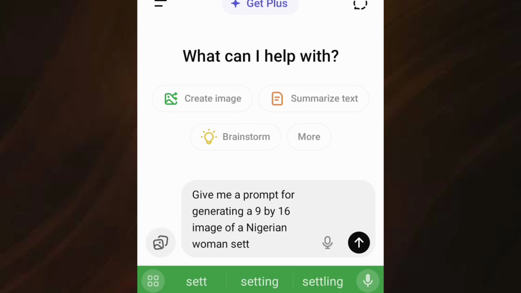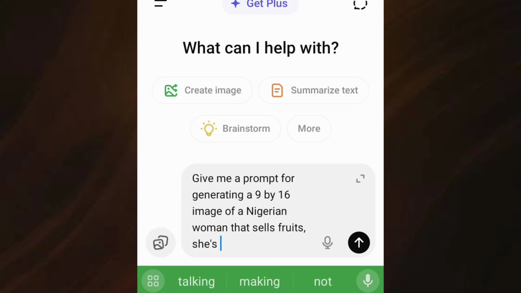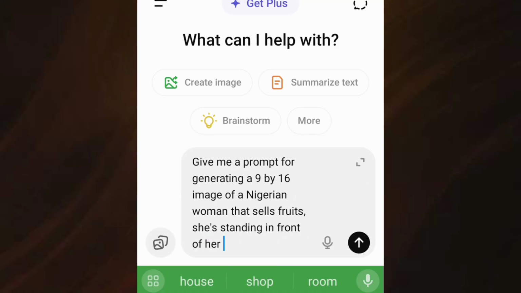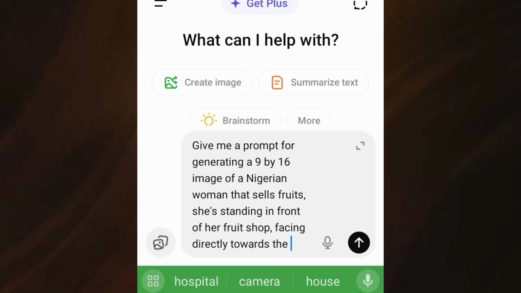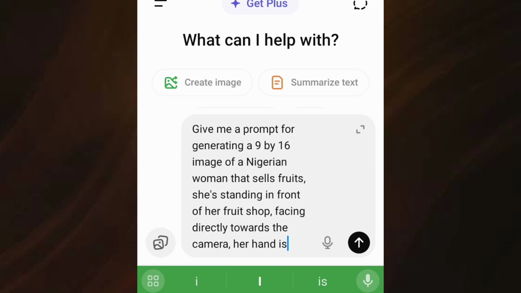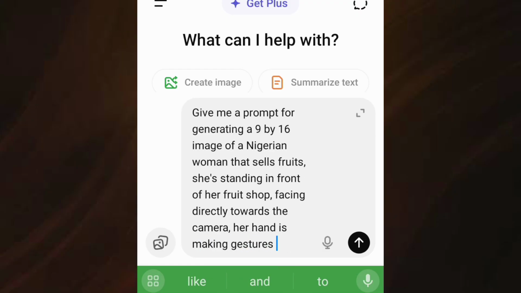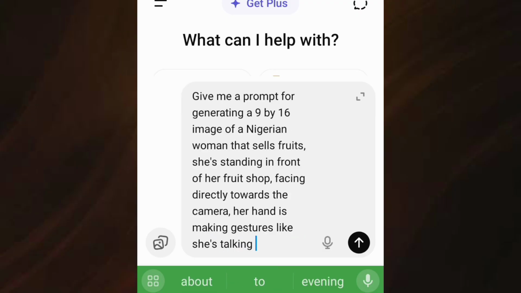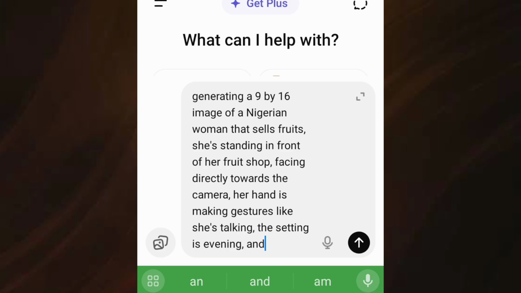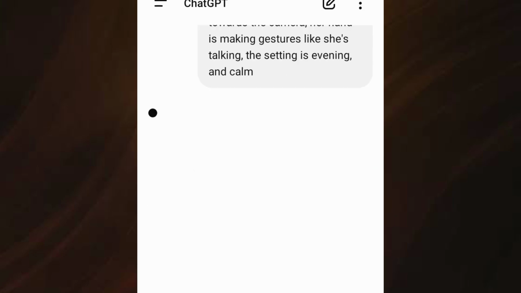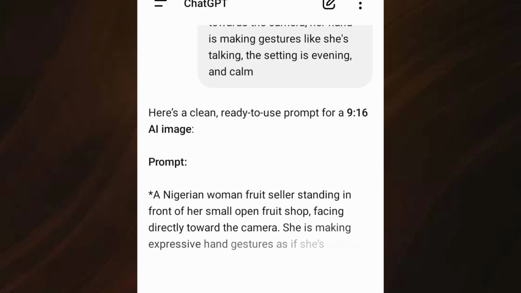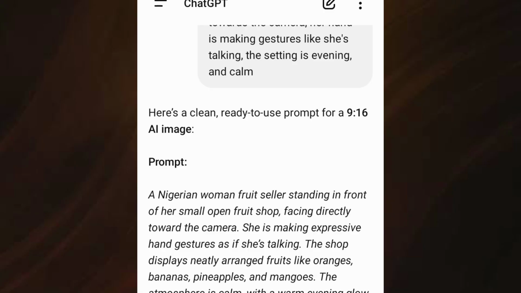When writing image prompt, make sure to include the camera angle, the expression on your character's face, the environment, and so on. This will help you get the maximum result. So, my own, I want a calm evening look, smiling woman, and I want the woman to be facing directly at the camera. Then I will send the prompt and ChatGPT will generate a prompt for me. As you can see, the prompt has been generated.